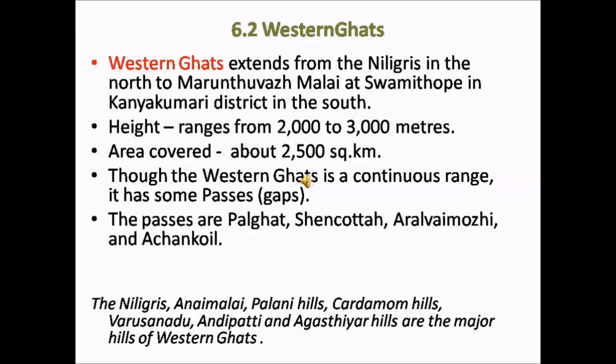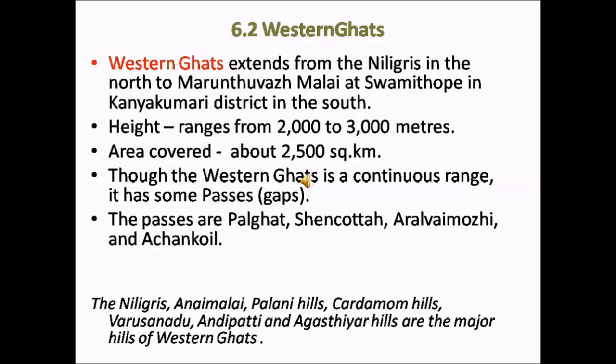Western Ghats. Western Ghats in Tamil Nadu extend from the Nilgiris in the north to Marunduval Malai at Swamitop in Kanyakumari district in the south. The height of these hills ranges from 2000 to 3000 meters. The area covered by Western Ghats in Tamil Nadu is about 2,500 square kilometers.